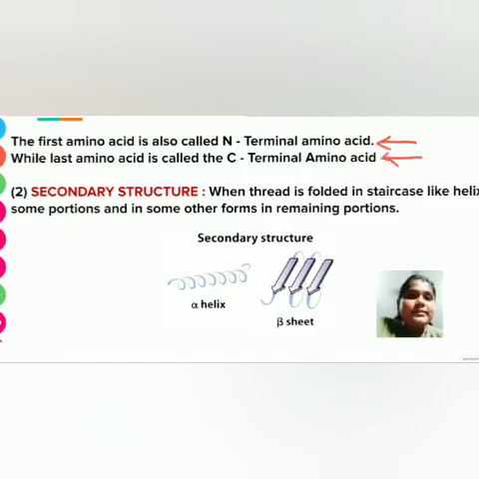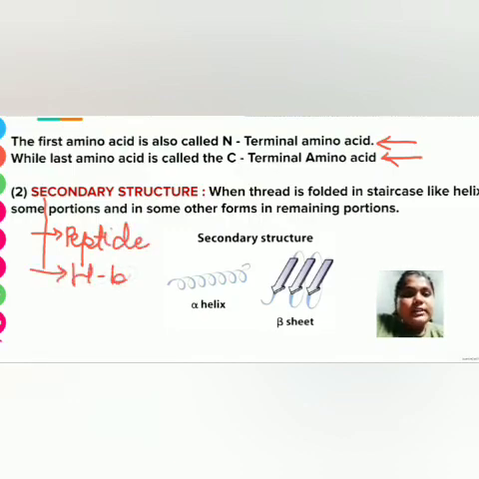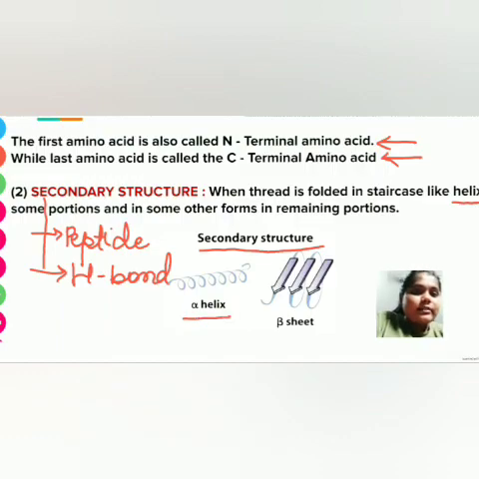Let's talk about secondary structure. As we have seen, in the primary structure there is only the peptide bond, but in the secondary structure two types of bonds are present. The first one is the peptide bond, which is usual. The second one is the hydrogen bond. Because of this hydrogen bond, the structure is helix-like. Helix means spiral, like the spiral series we have at our homes. The secondary structure is of two types, alpha helix and beta sheet.